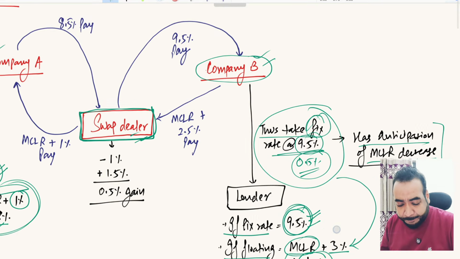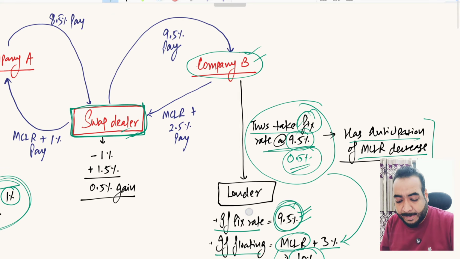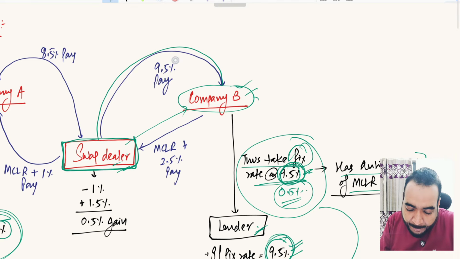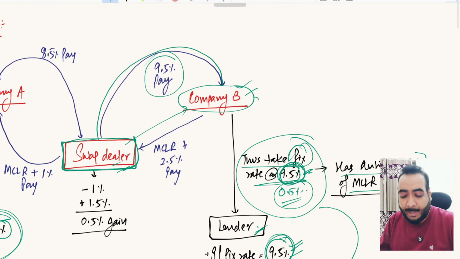So now the swap dealer comes into the picture. The swap dealer says to company B, see, you are paying 9.5% to the lender, keep on paying that. Company B will say, then what is the additional advantage we have from you? He says, you pay 9.5% to the lender, I will pay back that 9.5% to you. So practically your cost is nil. You are paying 9.5% to the lender, you are getting 9.5% from me, your cost is nil.